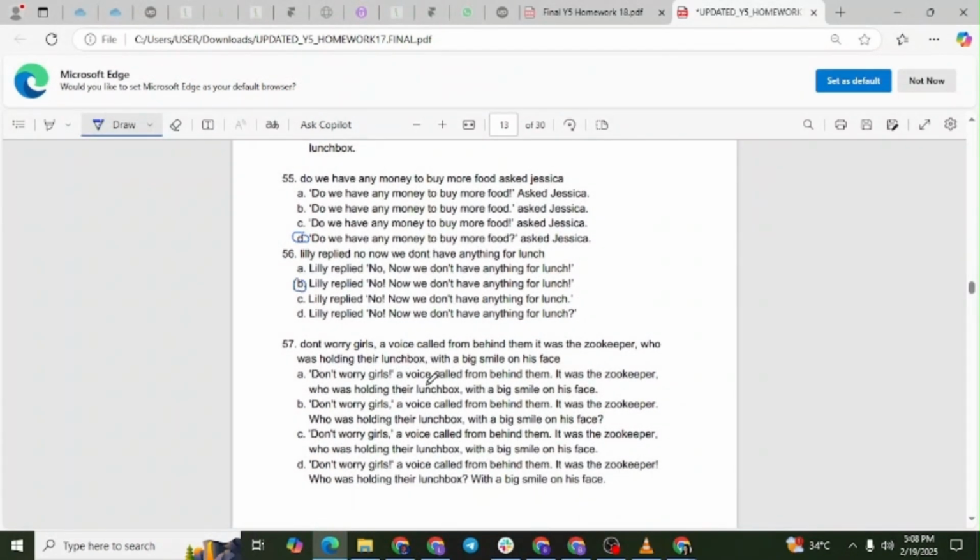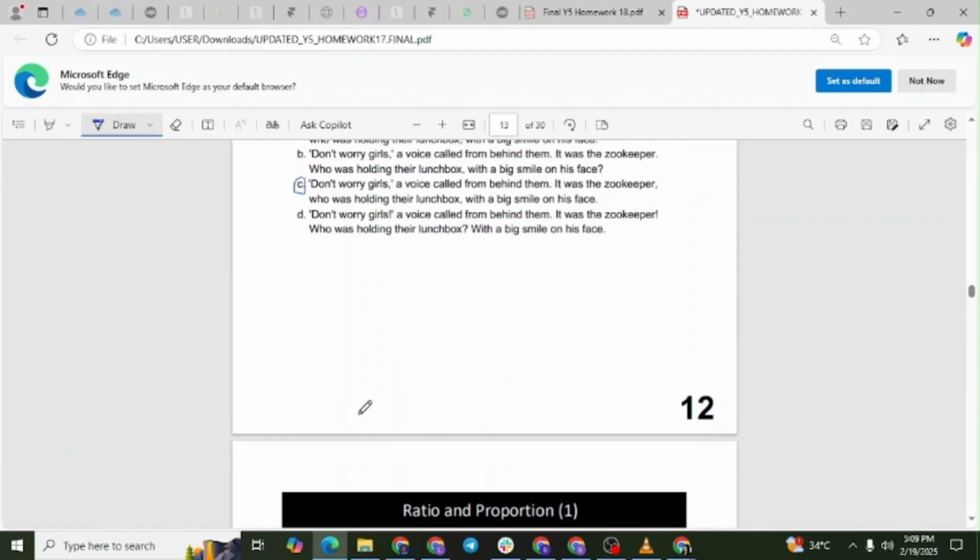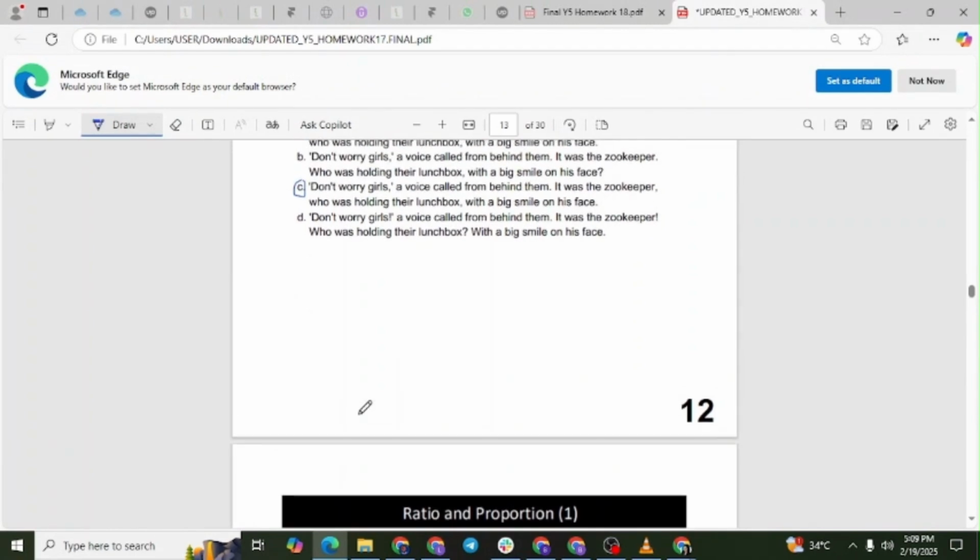The correct answer is letter C. Explanation. This sentence correctly uses quotation marks and punctuation while maintaining proper sentence structure. "Don't worry, girls," a voice called from behind them. It was the zookeeper, who was holding their lunchbox with a big smile on his face.